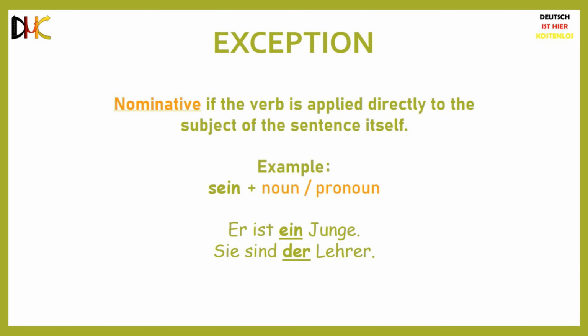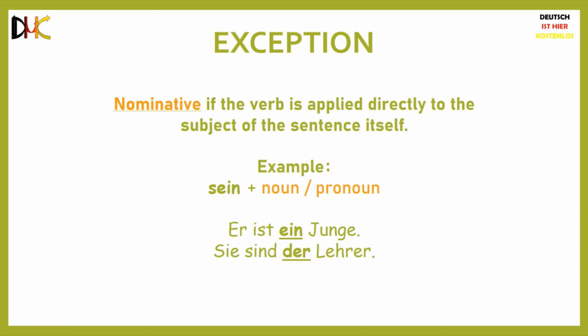Here, even if ein Junge feels like it is in the position of a direct object, it is actually describing the subject of the sentence itself, and thus uses the nominative case. In simple words, in the sentence he is a boy, ein Junge is actually describing the subject he itself. Ein Junge in this case is actually the subject itself, right? It is not an object.